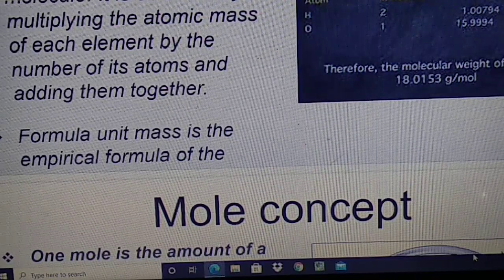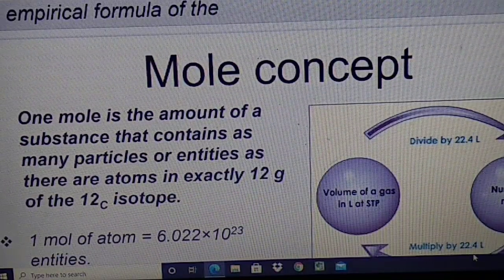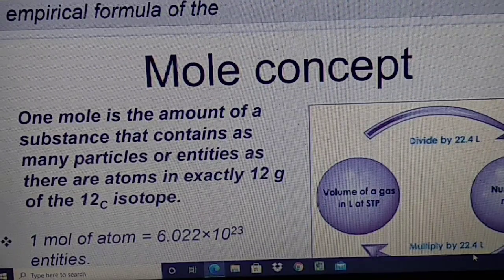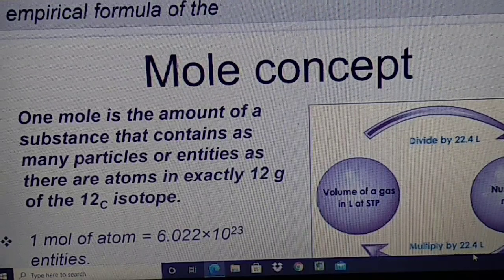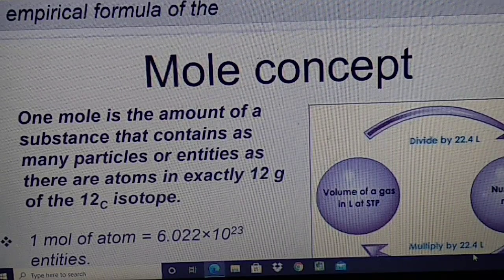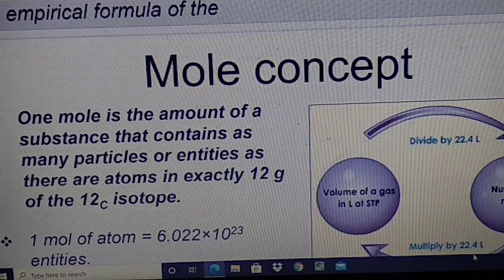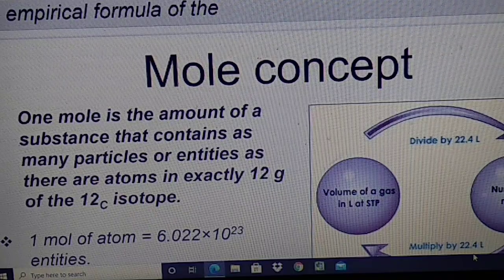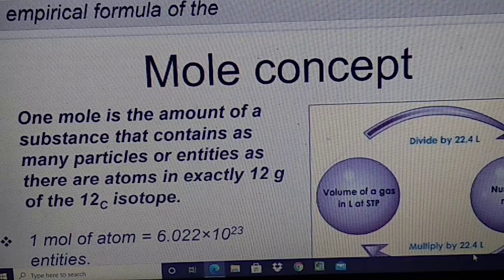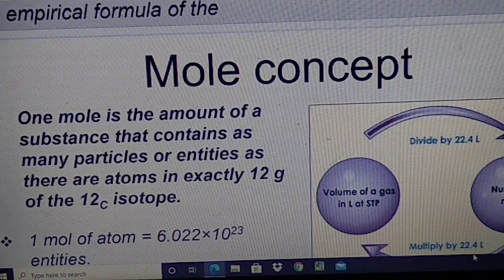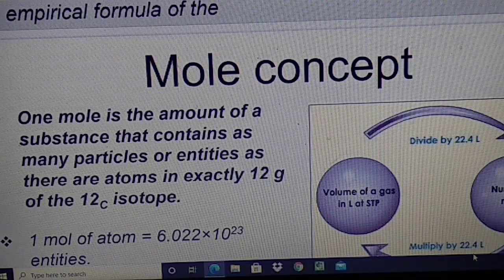Next is the mole concept. Students, you know the mole concept. What is a mole? In standard 9, you have learnt the mole. Mole is the Avogadro's number of particles. What is the mass of 1 mole of water? 18 gram. What is the mass of 1 mole of carbon atoms? 12 gram. Of oxygen atoms? 16 gram. Of nitrogen atoms? 14 gram. So 1 mole of any substance has the molar mass of that substance, and it contains the Avogadro's number of particles.